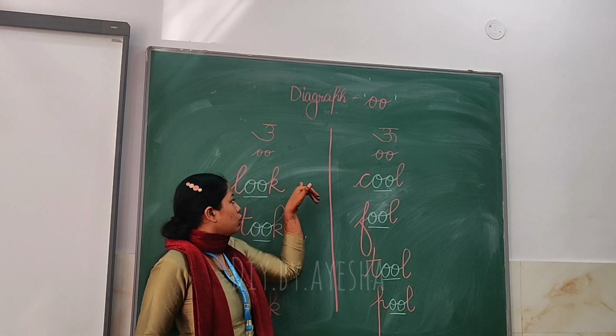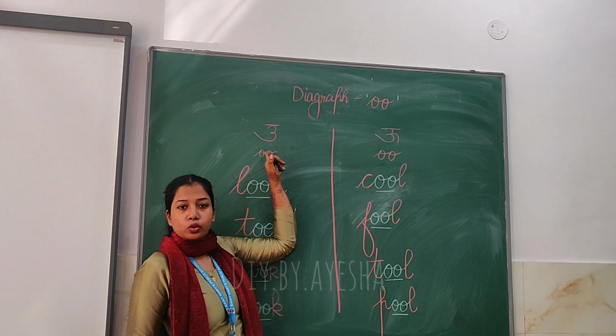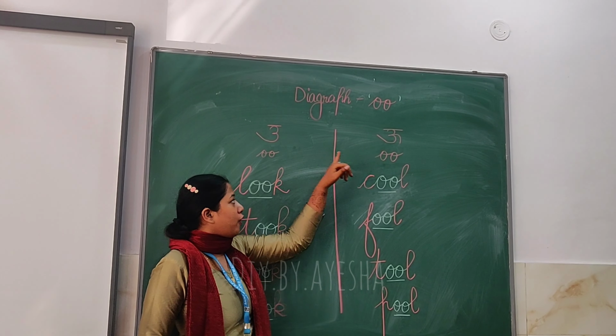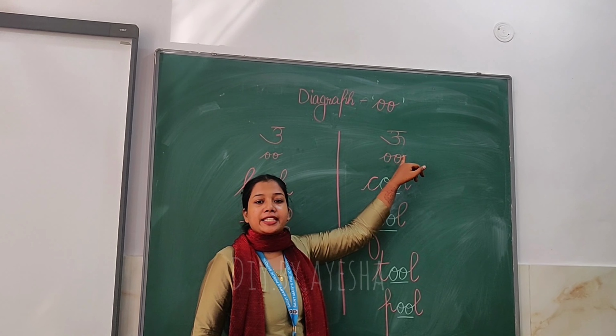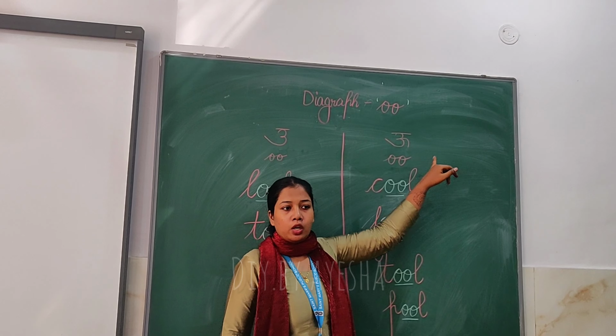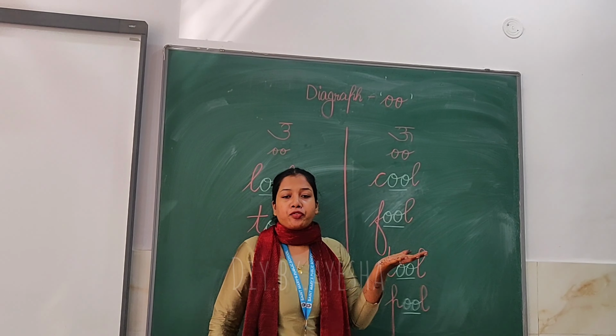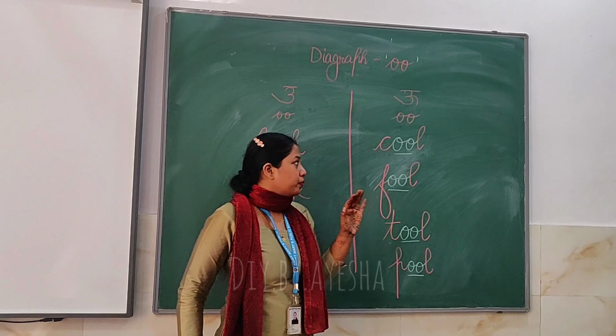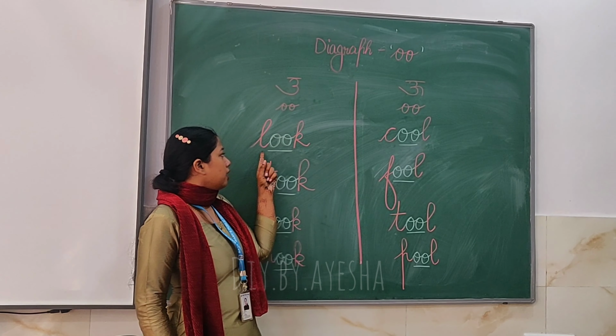Different ways. So oo is chota oo. So we will say oo. And for bada oo, we will say oo. So like this, we have to read the digraph oo. Okay, so let's start. First is